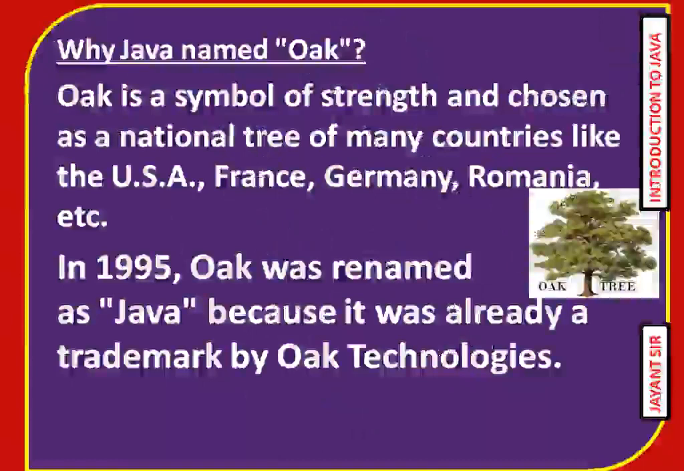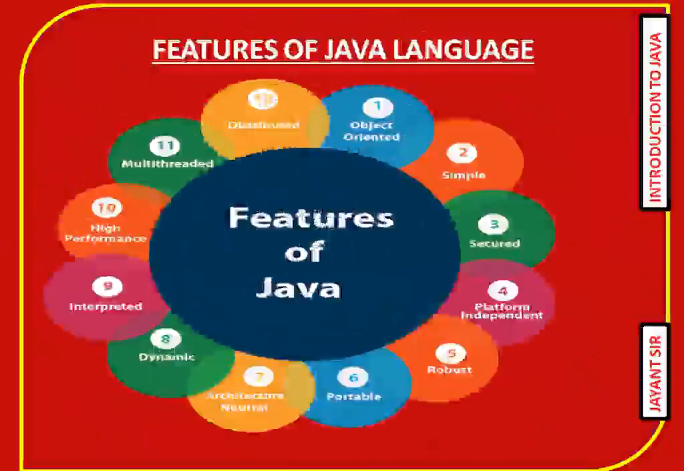Next, why was Java named as Oak? Oak is a symbol of strength and was chosen as a national tree of many countries like the USA, France, Germany, Romania, etc. In 1995, Oak was renamed as Java because it was already a trademark of Oak Technology. Now come to, what are the features of Java?